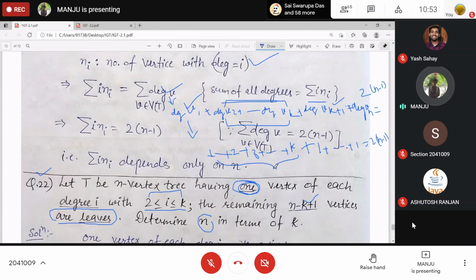So up to it is 1, 2, 3 up to k. It is what? The sum of the first k numbers. What is it? And these are n minus k. Right? What about this one? k into k plus 1 by 2. Is it?